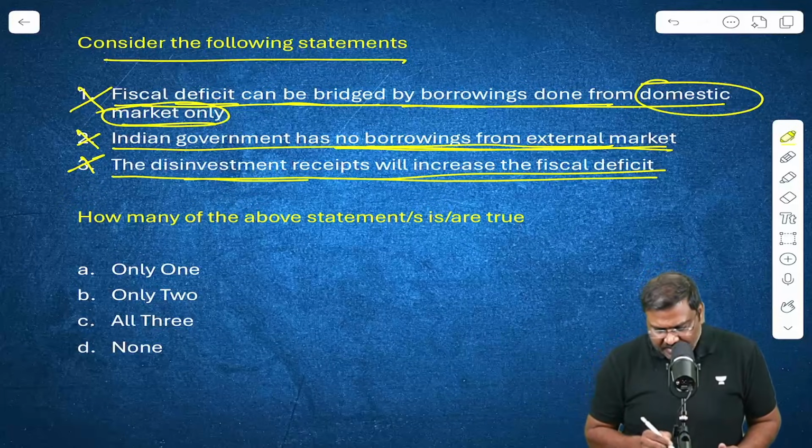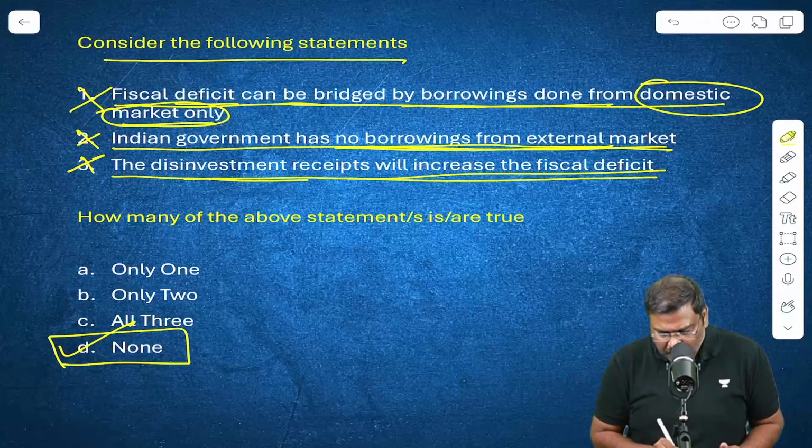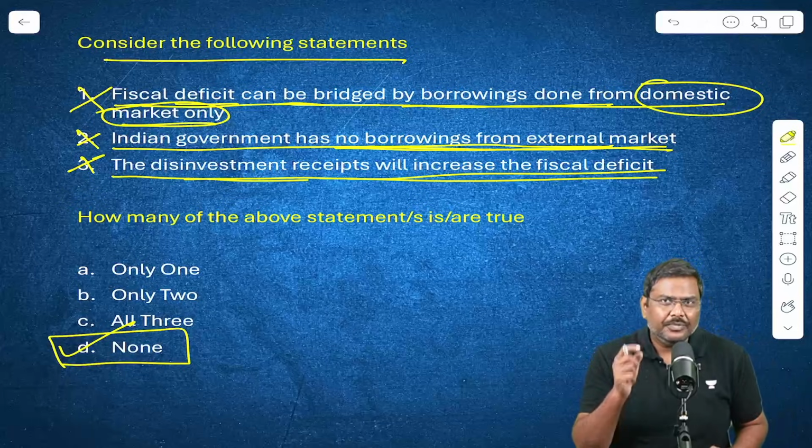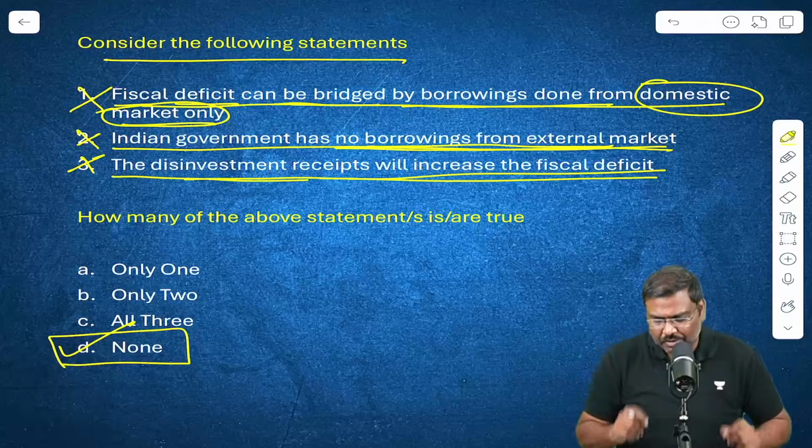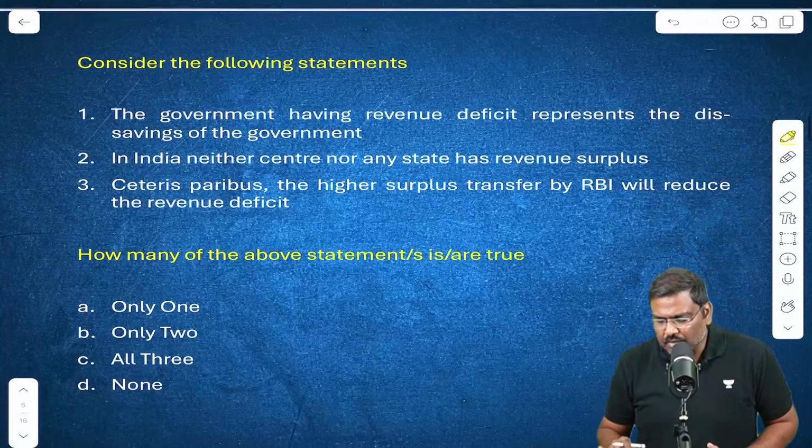So all the three statements are incorrect. The right option for the question is option D. What was your answer? Was it the same? Check it out. Next, second question.